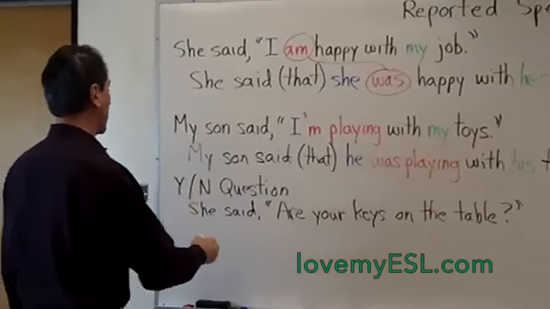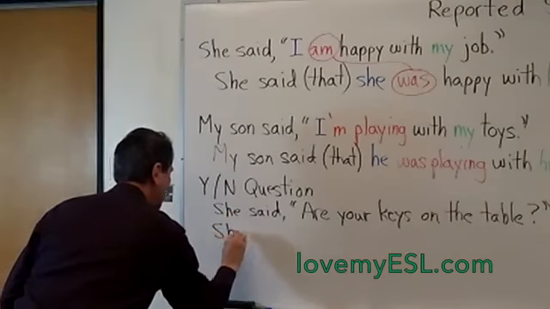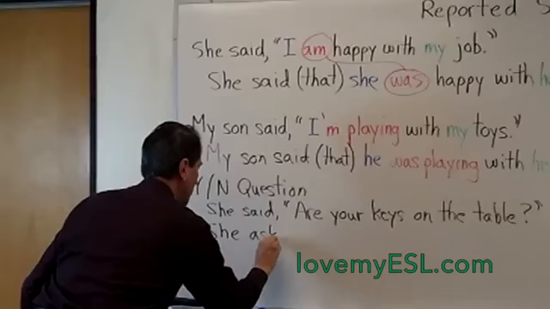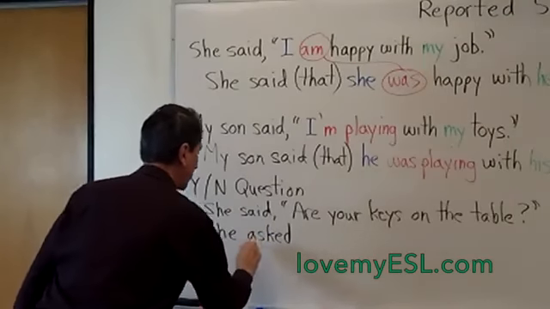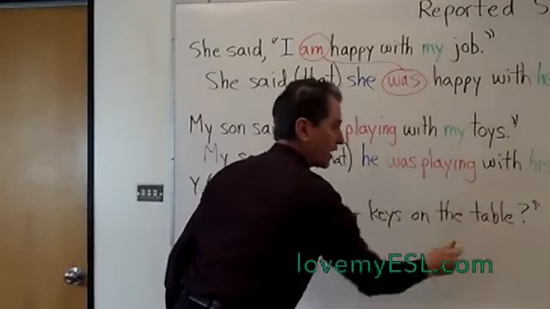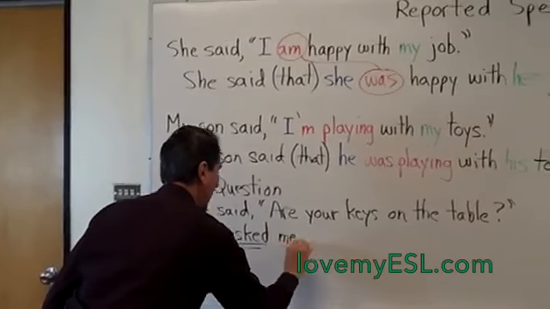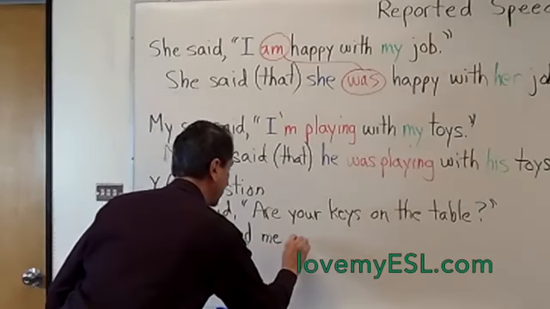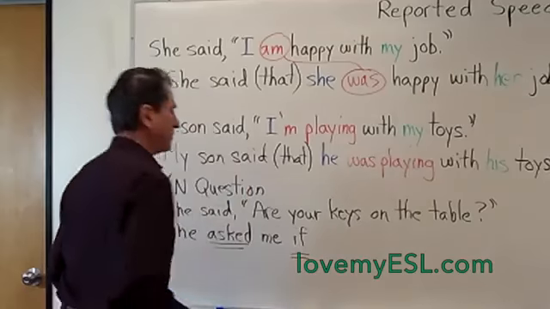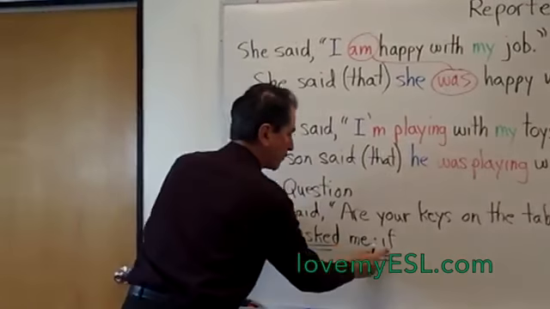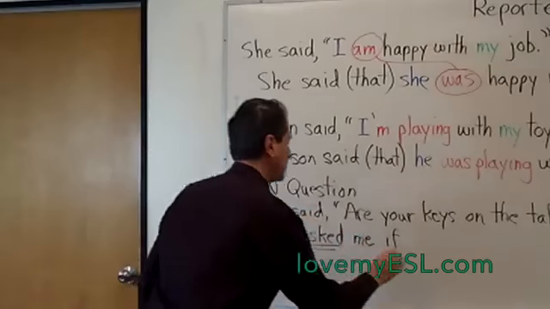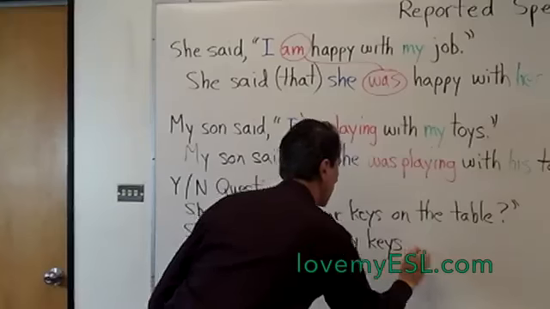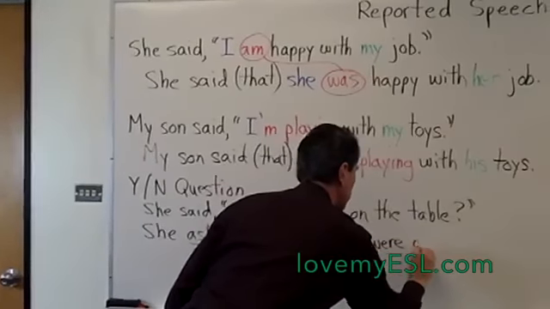Now when I report this speech, I say, she asked, S-H-E, can't spell anymore, she asked. Not she said, but she asked. And why do I say asked? Because this is a question. So she asked, and mostly after asked, you need the person that she asked. So she asked me if. Now why if? Because for all yes-no questions, you're going to start with the word if. She asked me if my keys were on the table.